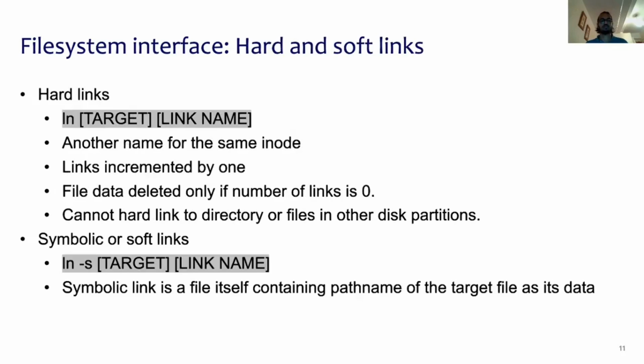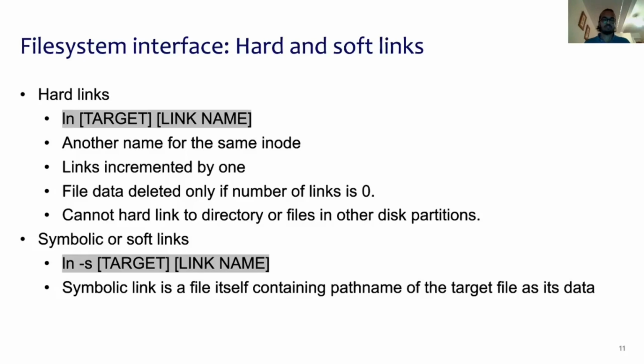Next, let's look into why the removal of a file is called unlink. We can create file system entries using the link system call or by invoking the command line tool called ln. ln takes two arguments: one is the old path name and the second is the new path name. It creates a link between the new path name and the old path name. This is termed a hard link because you just create another name for the same inode and no file data is copied. Finally, the file is deleted only if the number of links is 0.